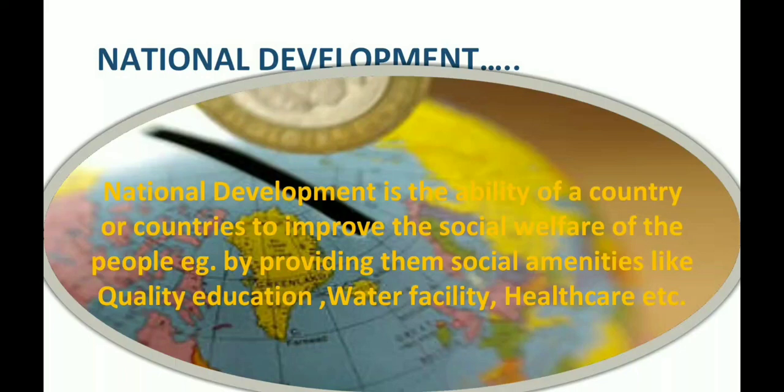First, let us understand what is national development. National development is the ability of a country or countries to improve the social welfare of the people. And countries improve the social welfare of the people by providing them social amenities like quality education, water facility, healthcare facilities, transportation, infrastructure, etc.